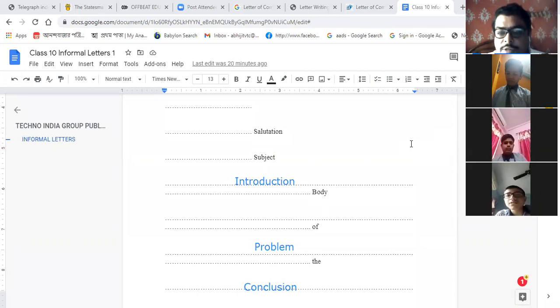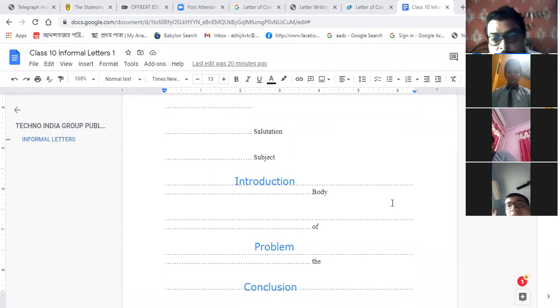Yes, sir. Can you see me? Yes, sir. I am telling that for both the sender address and receiver address, we need to write the address as well as the name. What I have told you, you have forgotten. While writing the sender's address, you need to write only the address, because the sender's name will be the last part, the complementary part. But while writing the receiver's address, you should mention the name or the position. I have already discussed that.